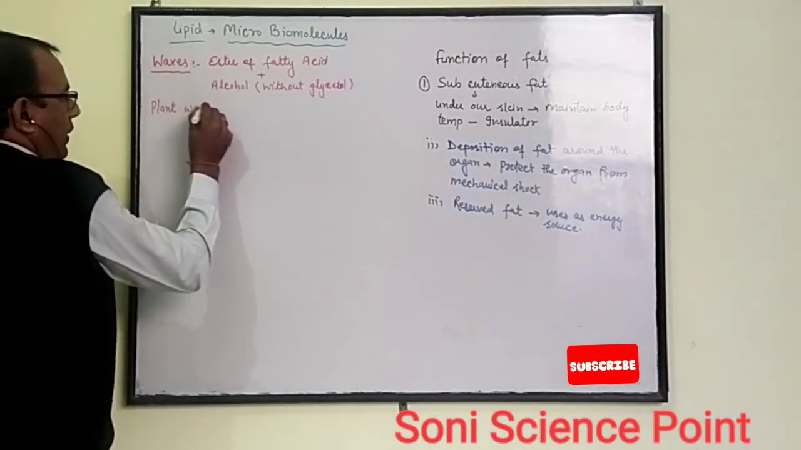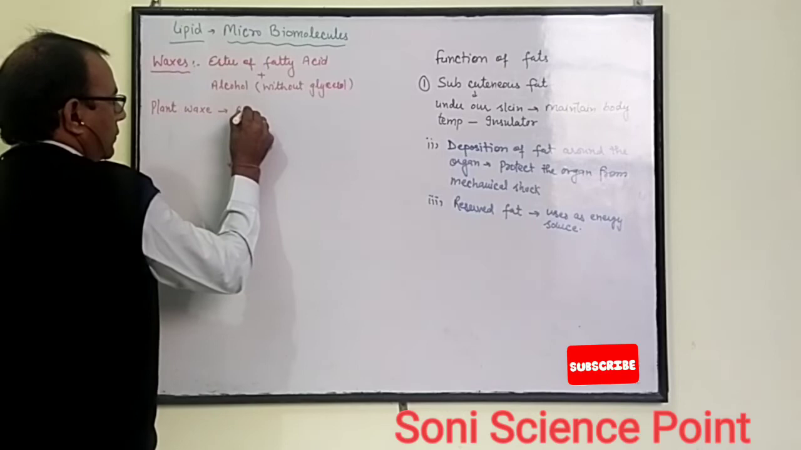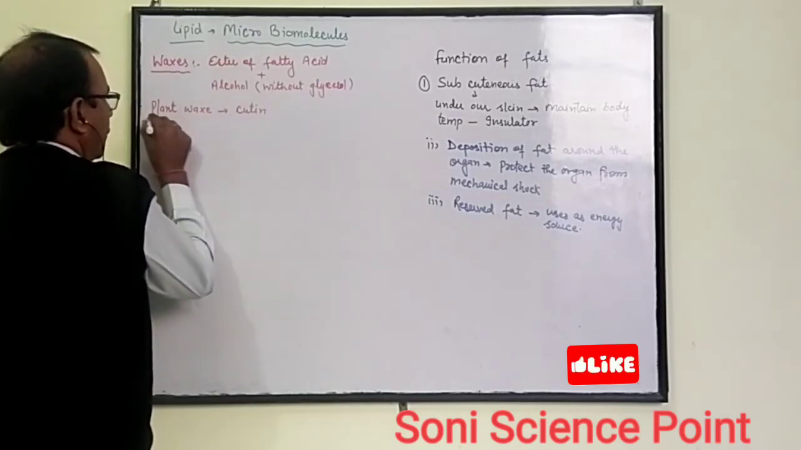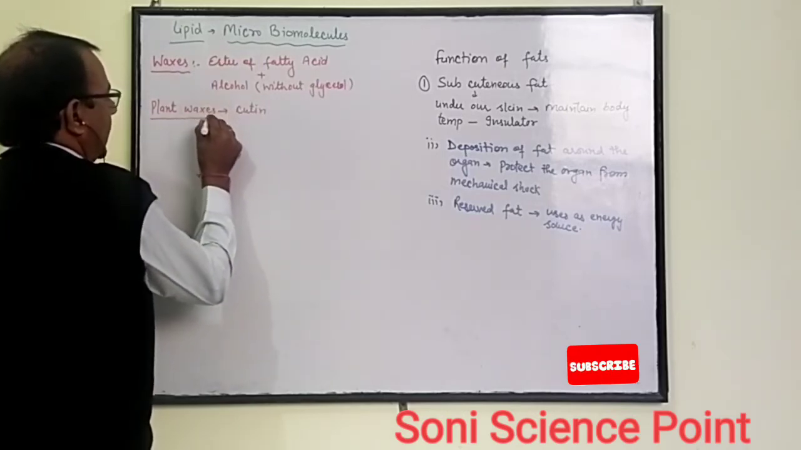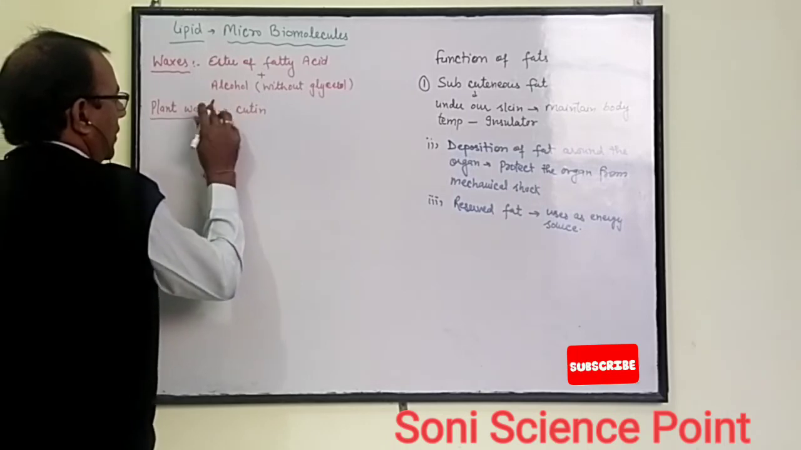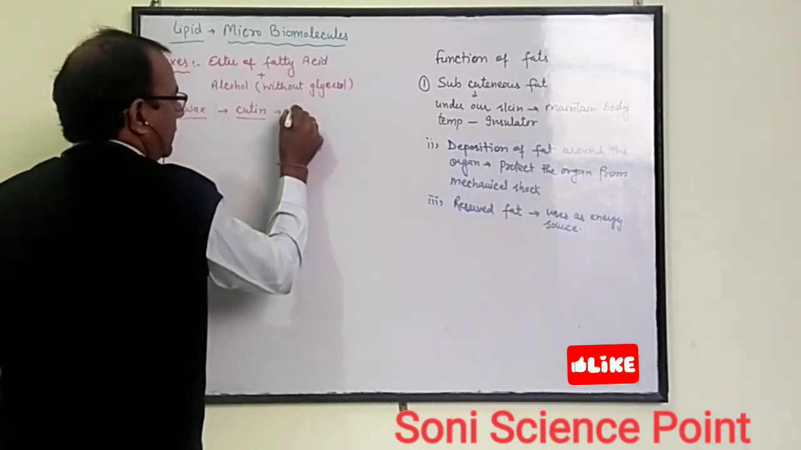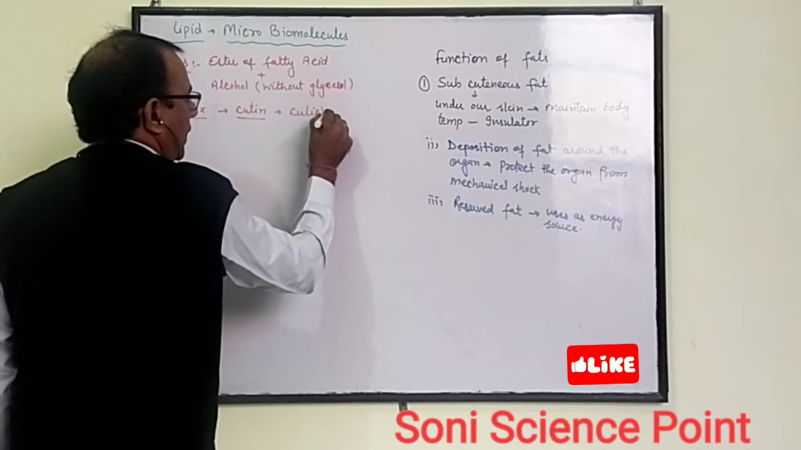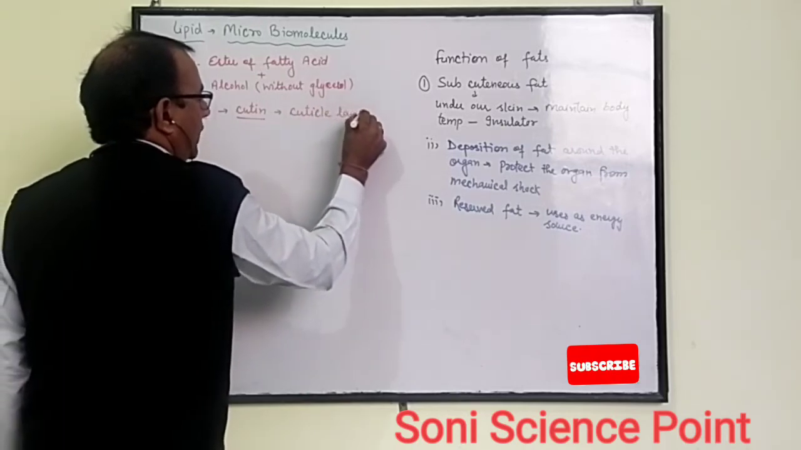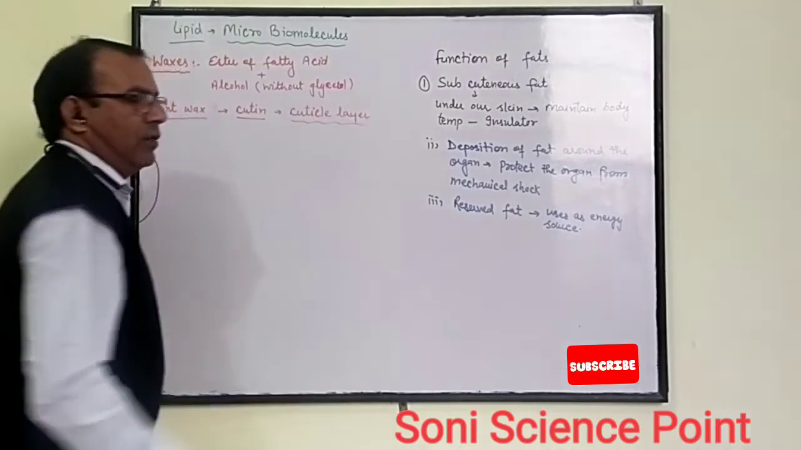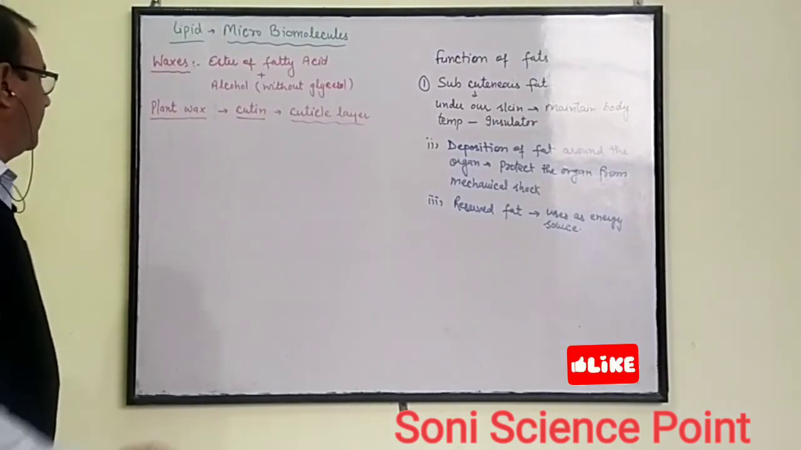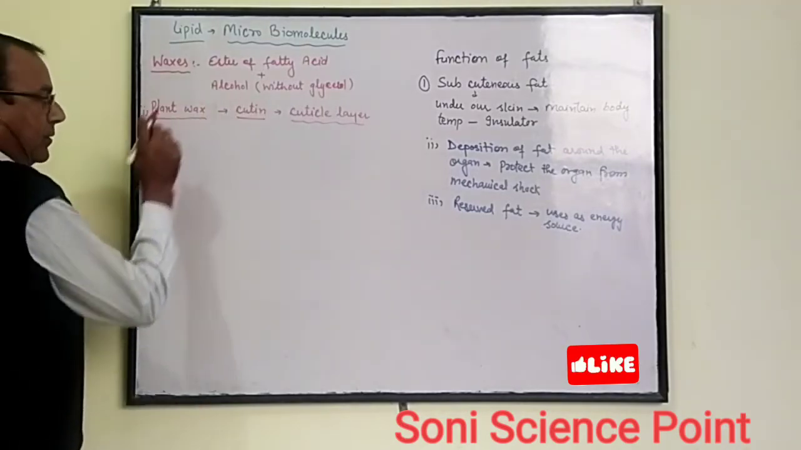Plant wax is known as cutin. Plants produce cutin and this wax forms the cuticle layer. The cuticle layer protects the leaf from the external environment. This is the plant wax, cutin.